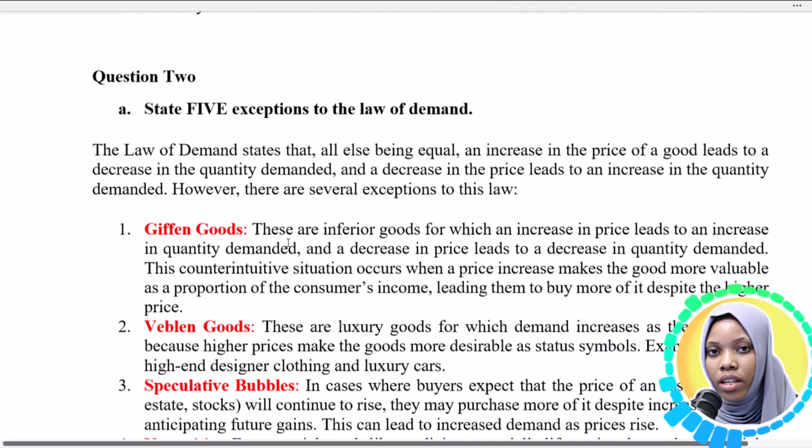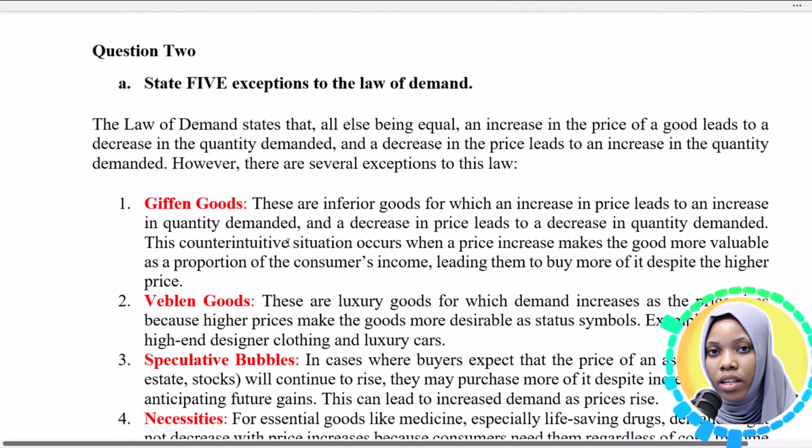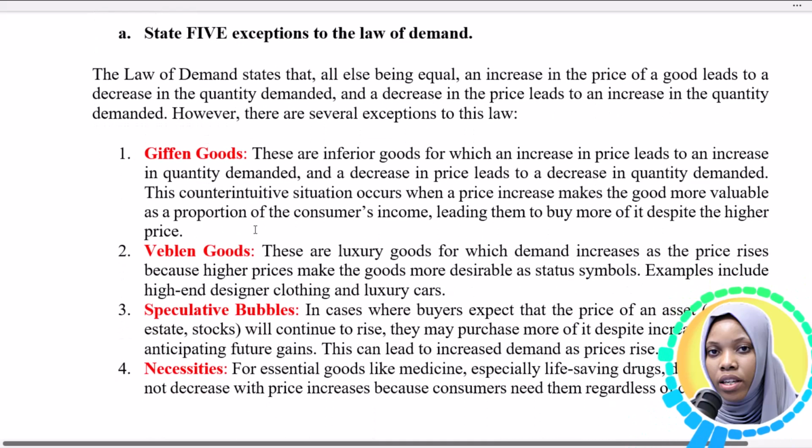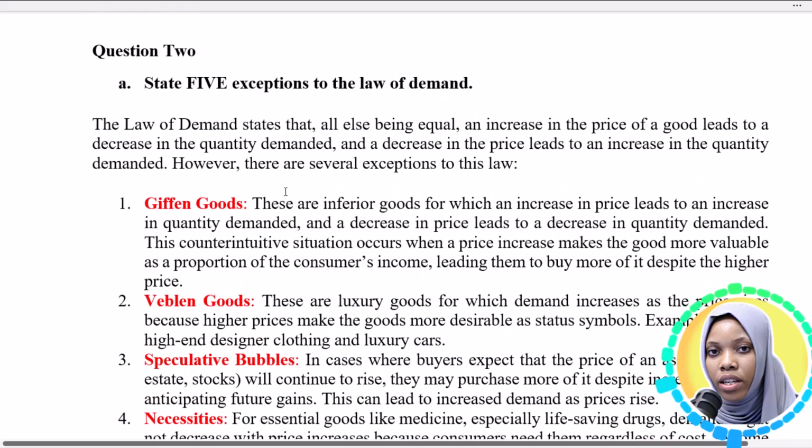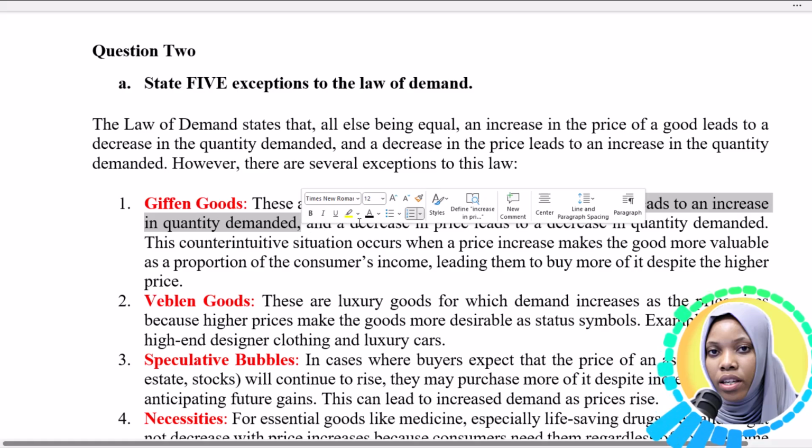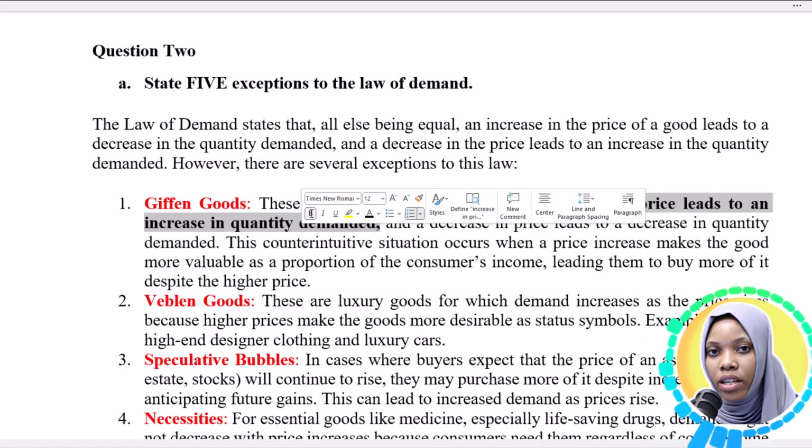Here are several exceptions to this law. One is Giffen goods, where an increase in price leads to an increase in quantity.